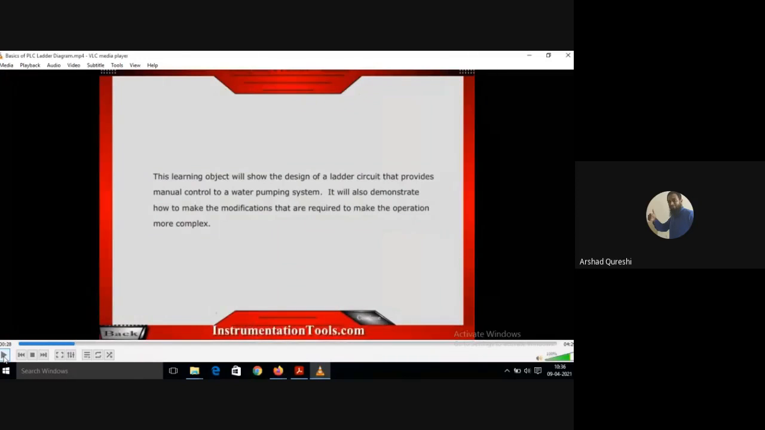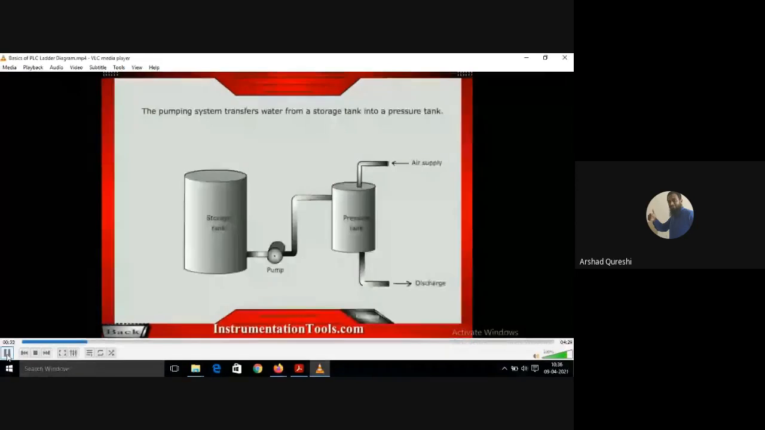Hope you have understood it. There is a storage tank, there is a pressure tank used.